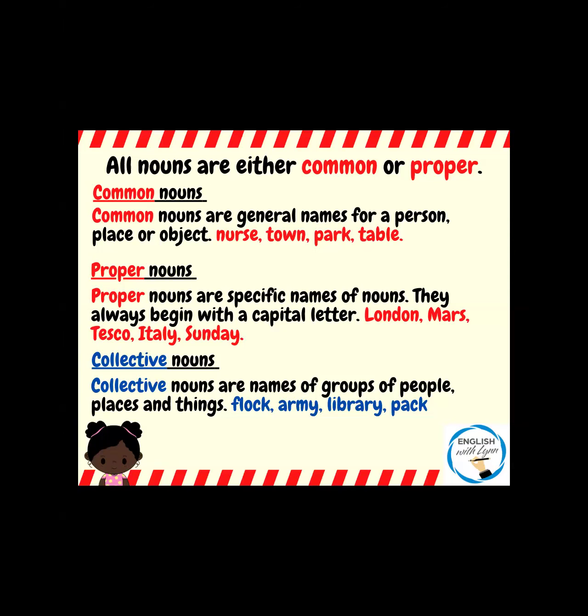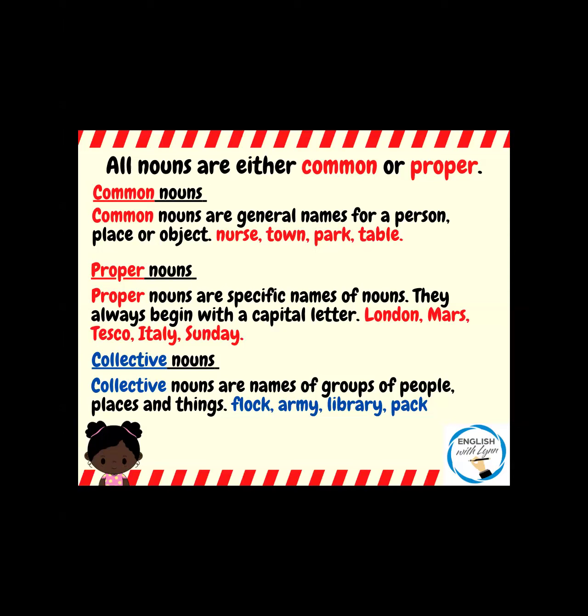And when we talk about where people live, you would have an address that has a street at the beginning of it. Now, if I'm talking about London, Regent Street, I would need a capital letter for the Regent and a capital letter for Street. If I am speaking generally and just talking about the street, it doesn't need a capital letter because you're using it as a common noun. But if you're using it in an address, it needs a capital letter because it's part of the proper noun.